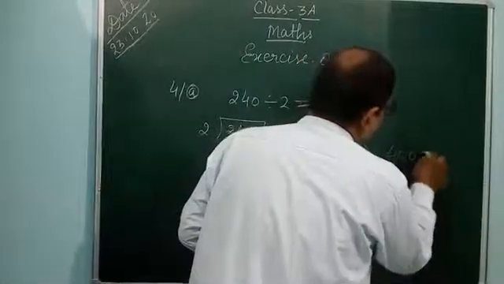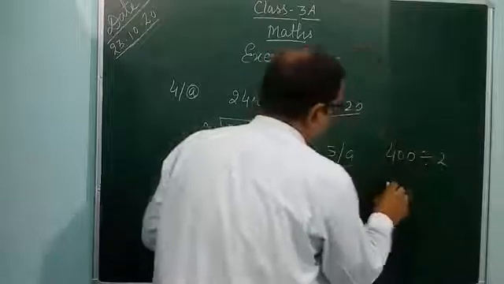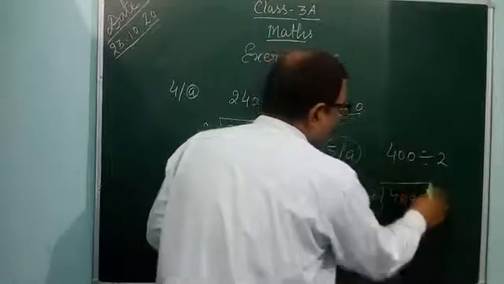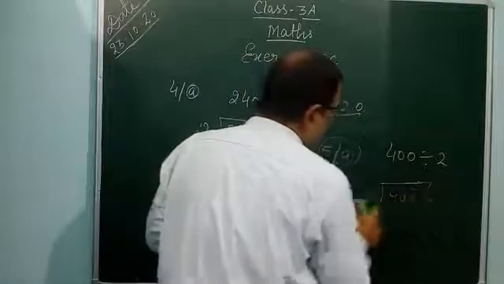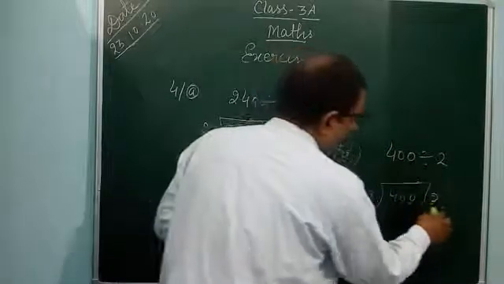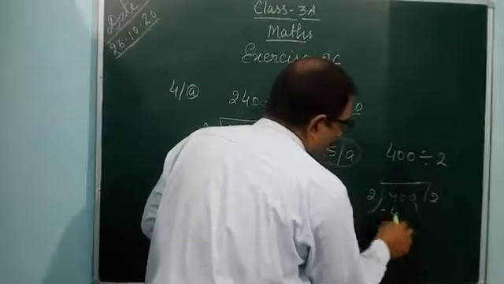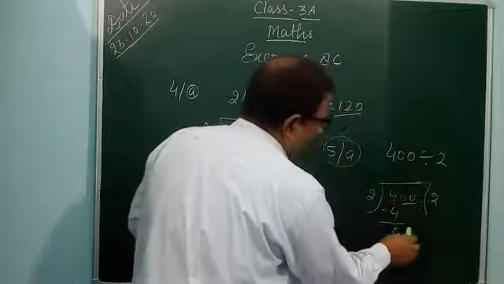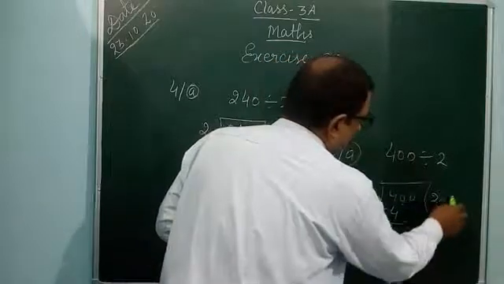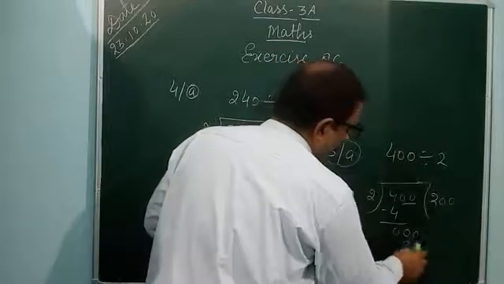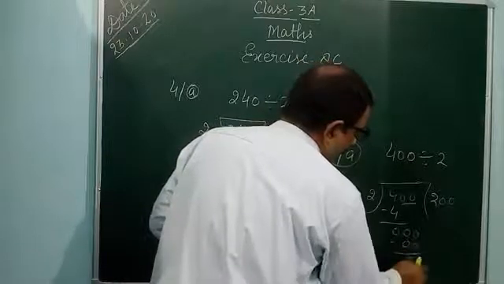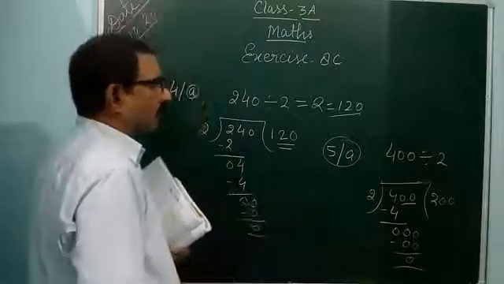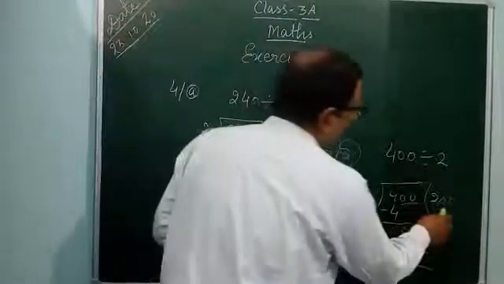See, 4 here, in the table of 2, 4 comes, 2 2s are 4. Then 0, and 2 0 here, and 2 0 you can bring down here, so 2 0 0. The remainder is 0. If you divide 400 by 2, you get the quotient 200.